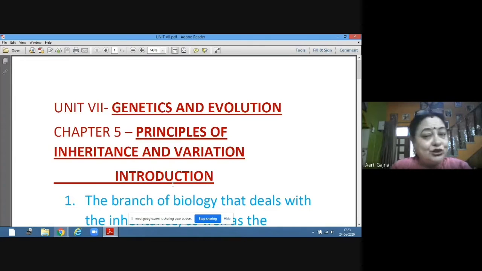That is also there in our nucleus, but it is not expressing itself. The black eye gene is expressing itself. The one which is able to express itself is dominant, and the one which is not able to express itself is recessive.